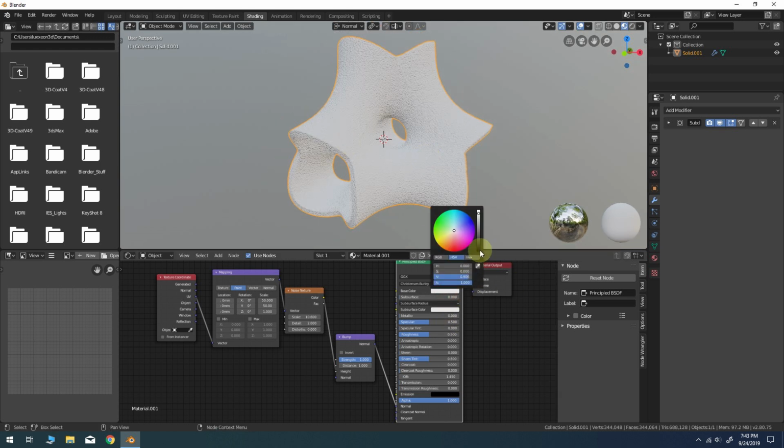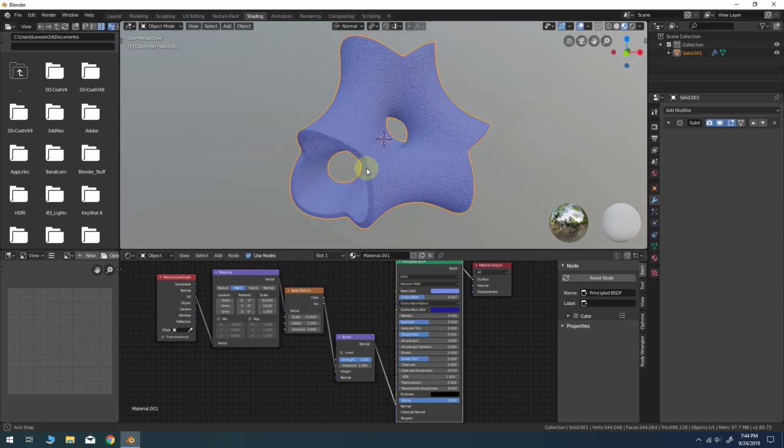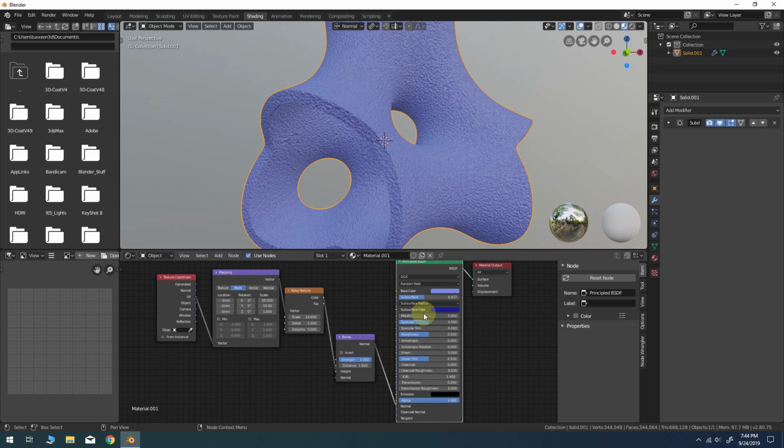We can change the base color, give it a light blue, and then a subsurface color of maybe a little bit darker blue, and then increase the subsurface scattering. And we'll change it from the default to random walk, which is a little bit better for the subsurface scattering.